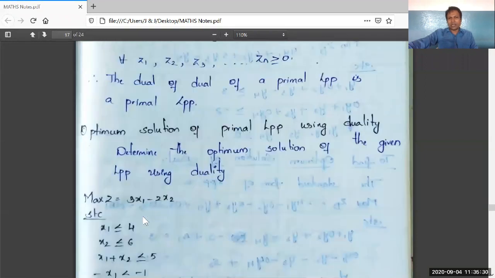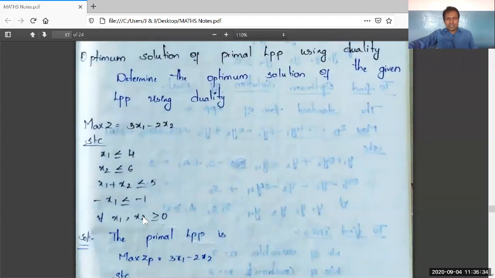Right. The last and final topic is finding the optimum solution of the primal LPP using duality. You might have learned the simplex method. Simplex method, right? What does the simplex method state?